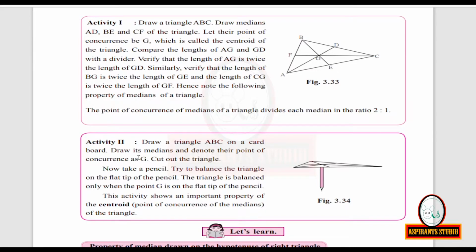Now, activity 2. Draw a triangle ABC on a cardboard. Draw its medians and denote their point of concurrence as G. Cut out the triangle. Now take a pencil. Try to balance the triangle on the flat tip of the pencil. The triangle is balanced only when the point G is on the flat tip of the pencil.